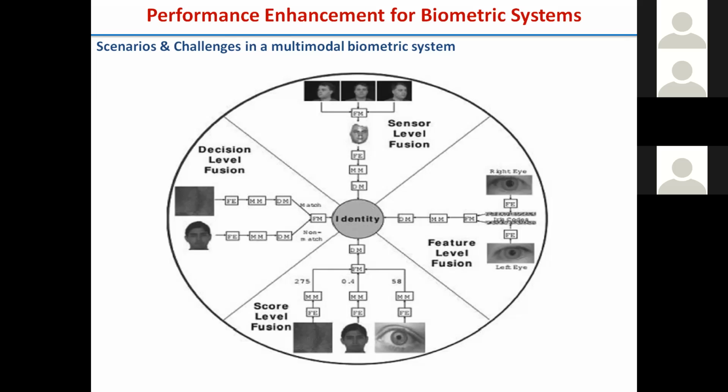This is a research dimension you can pursue for your research work. A lot of research is going on in this direction: how to fuse multiple modalities in a biometric system to get a better decision, with adaptability to the environment and to the security level. For example, with one system, how do we adapt to different types of visitors? When a prime minister visits, we require higher security.